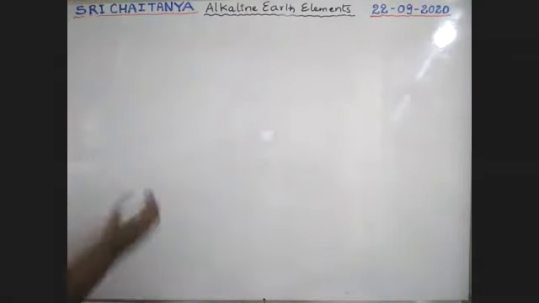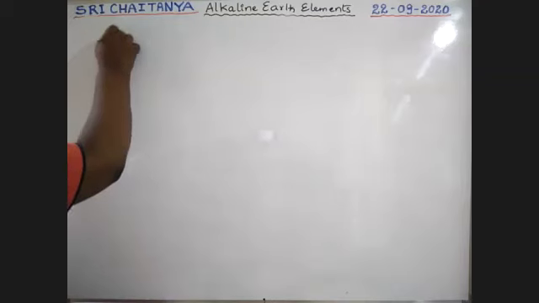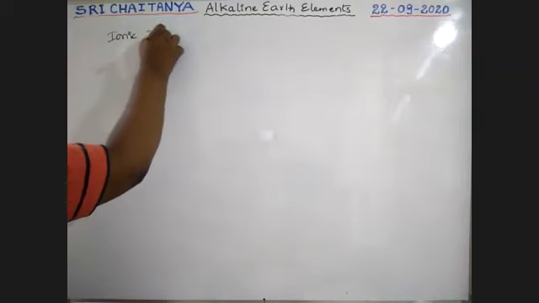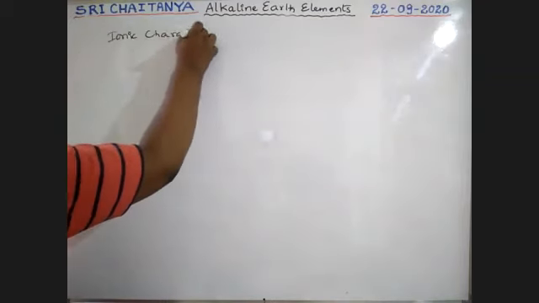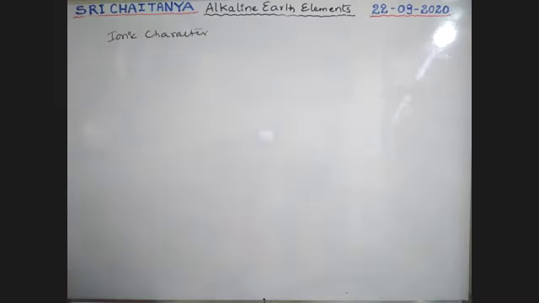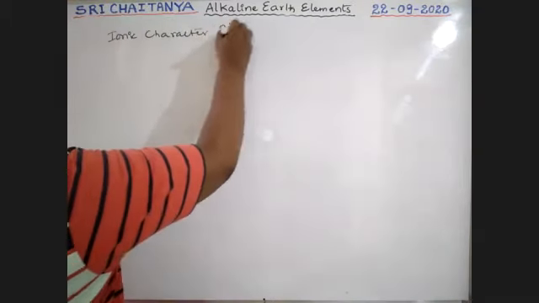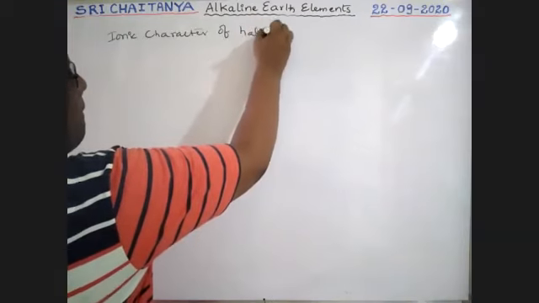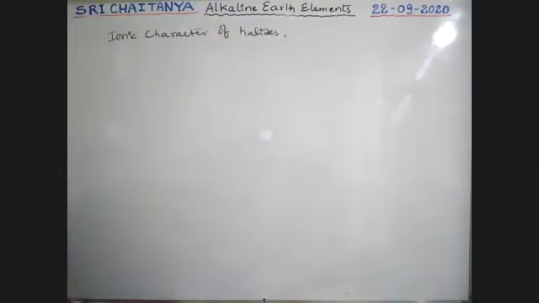That is ionic character. Ionic character of halides. See here, this is the order, boys.